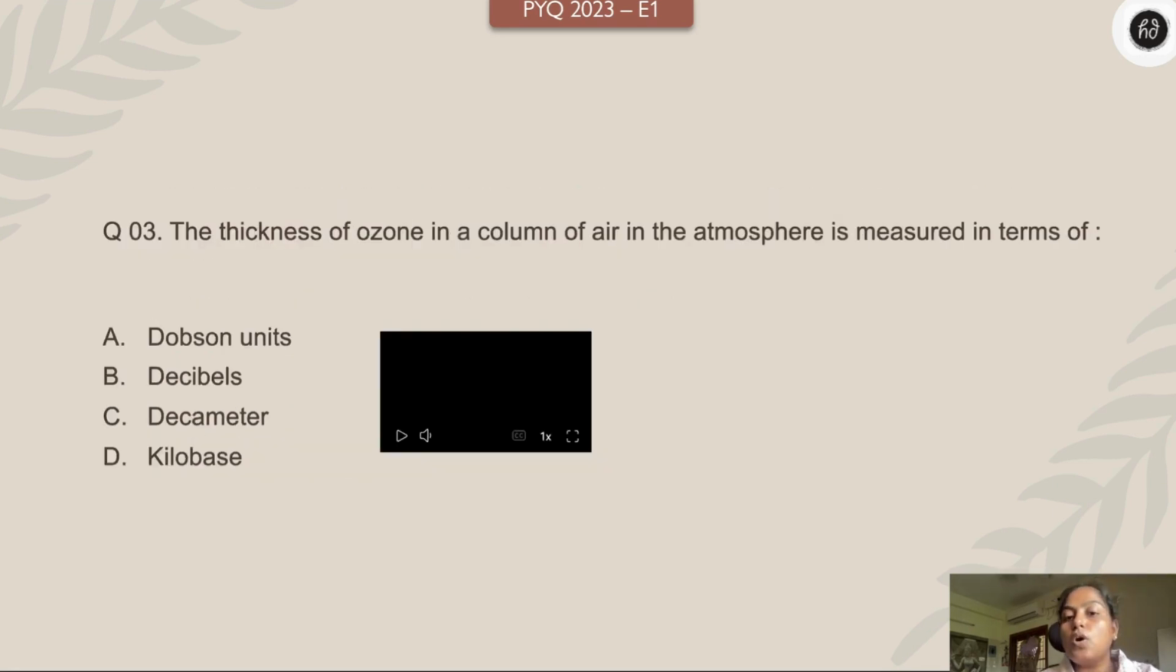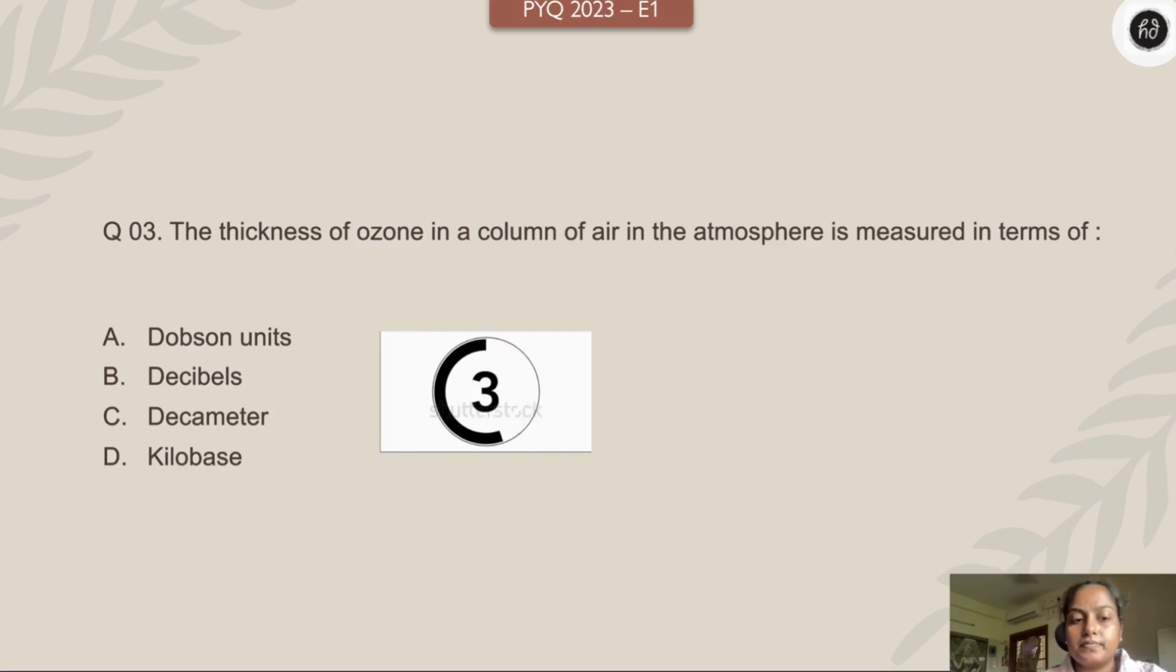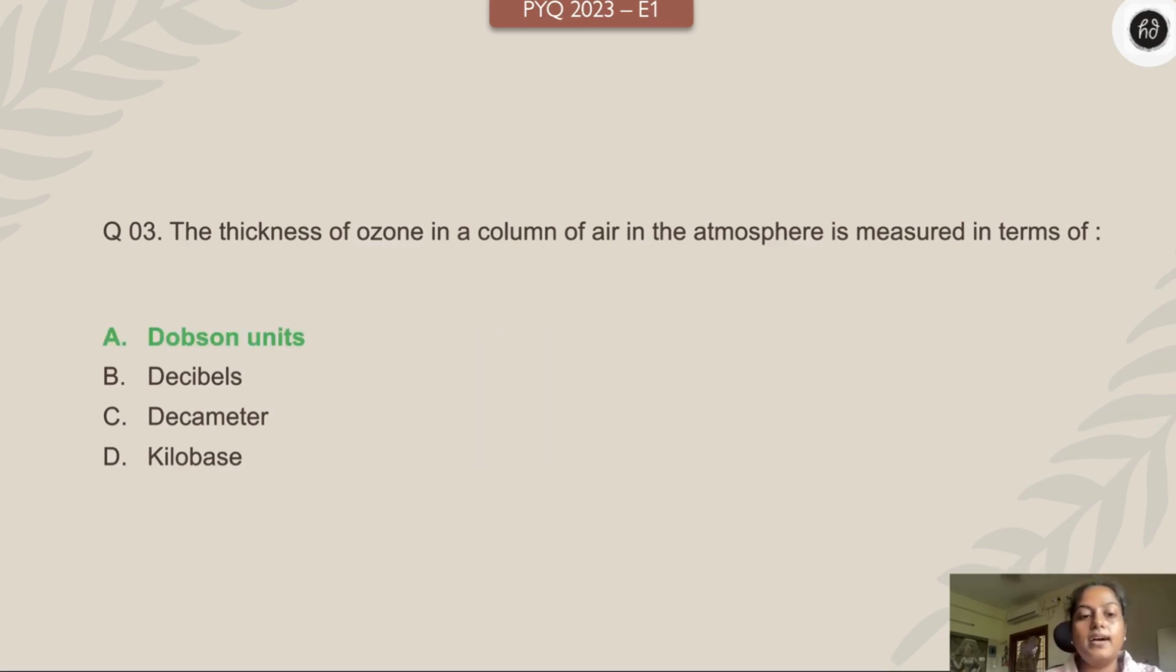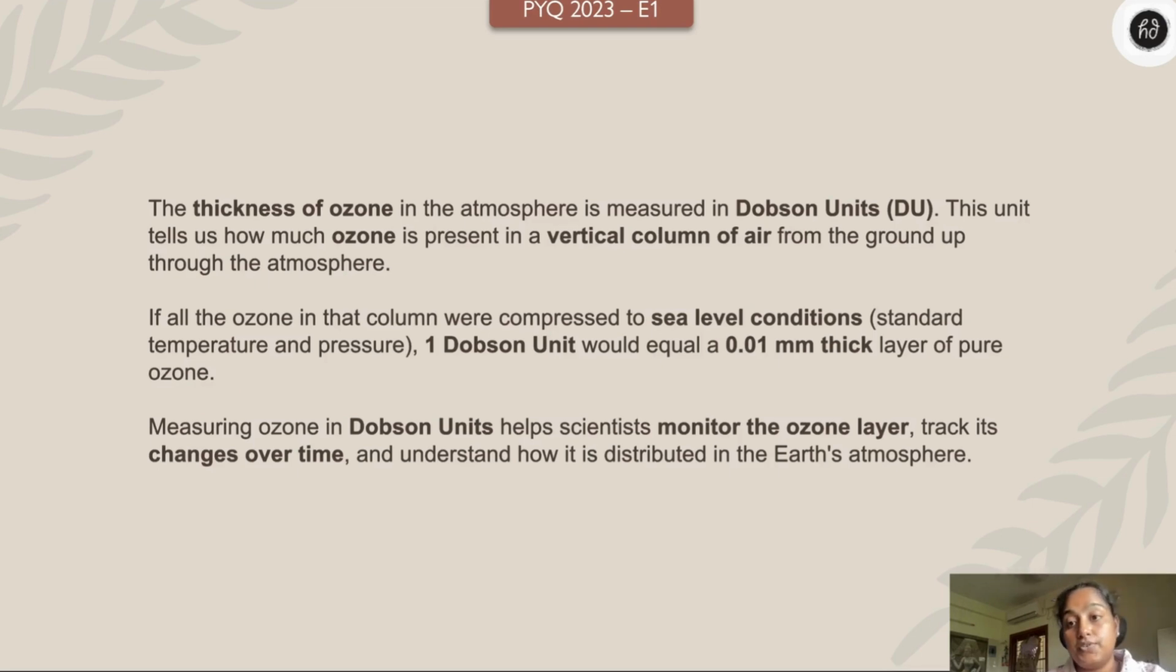The thickness of the ozone column of air in the atmosphere is measured in terms of Dobson units, decibels, decameter, and kilobees. Your time starts 3, 2, 1 right now. It's very simple. Yes, and the answer is Dobson unit. Yes, children. That tells us how much ozone is present in the vertical column of air. And 1 Dobson unit is equal to 0.01 millimeter thick layer of pure ozone, right?